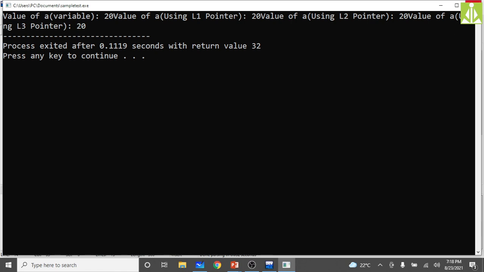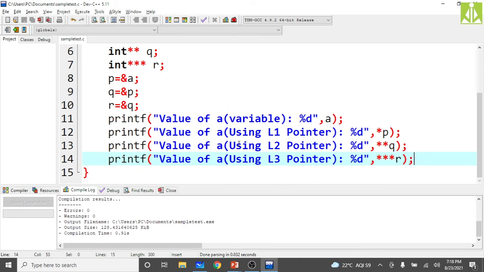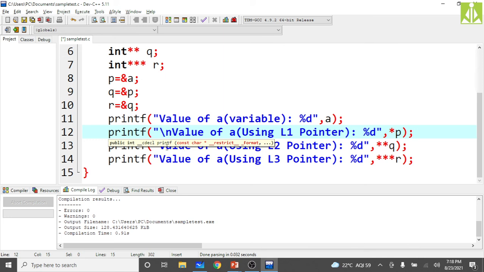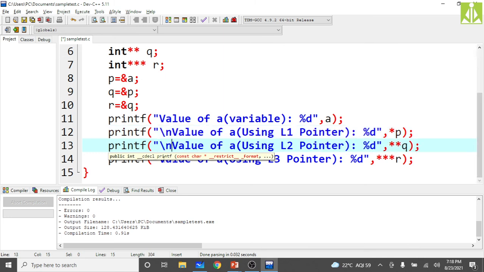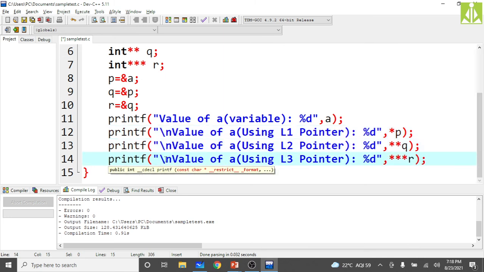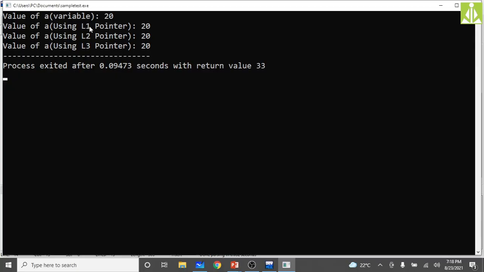Okay, we need to put backslash n's basically. Without backslash n's you won't get proper output. Or it is better if you put it here. Okay, now you save it, compile, and run. As you can see, value of A using the normal variable, we are getting 20.